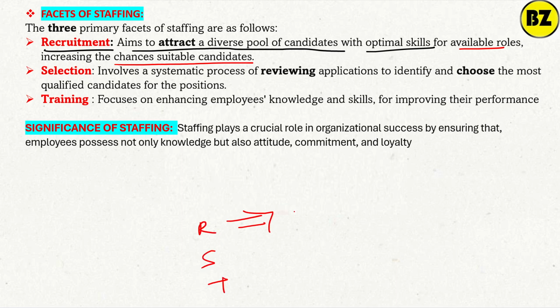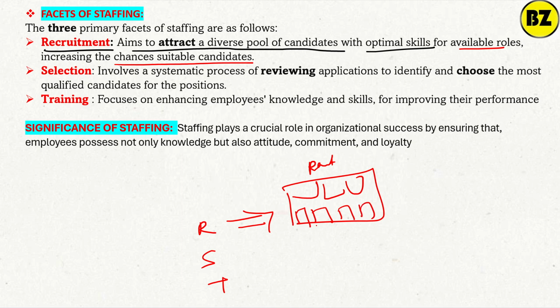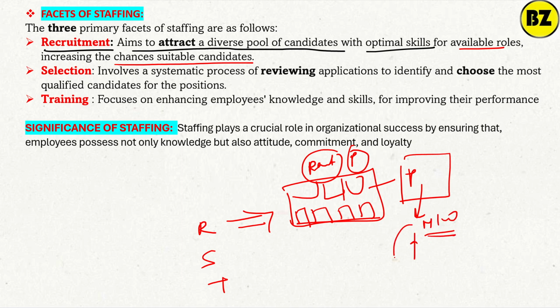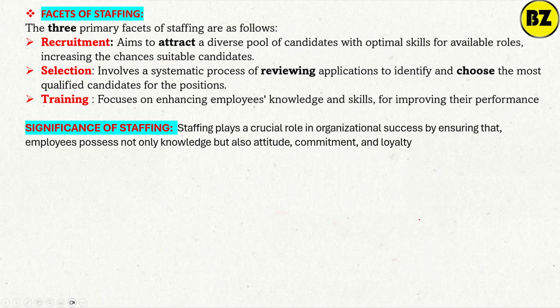Recruitment means simply that we attract the maximum number of candidates so that we can choose the best among them.